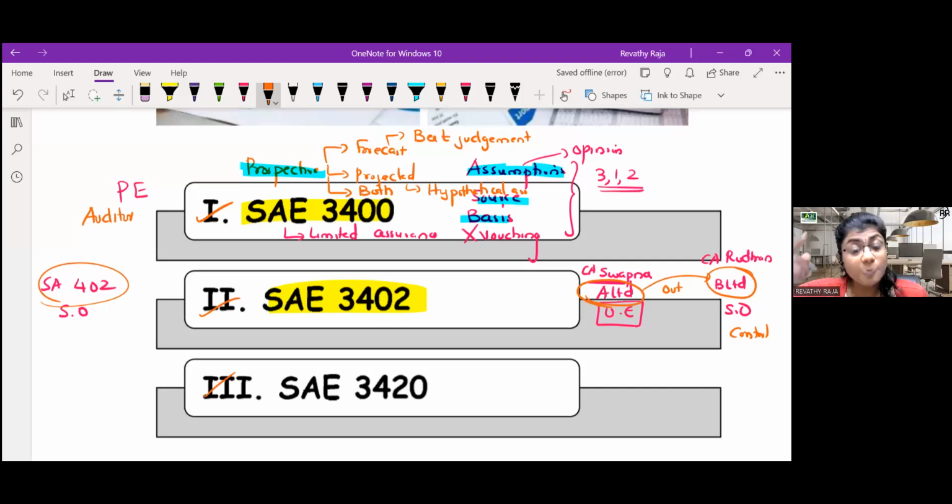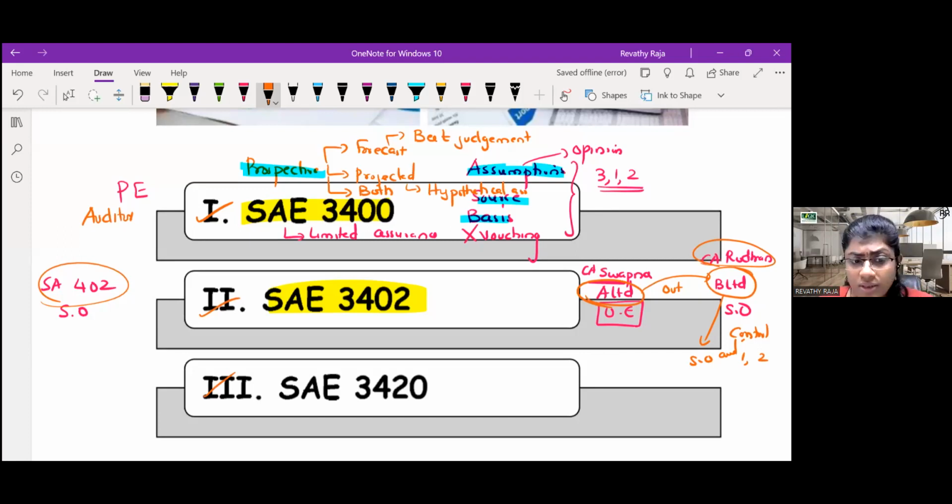Because B Limited is processing A Limited's financials. Now, to know about the control, Rudran is the auditor of which entity? Service auditor. He will give type 1, type 2 report about controls at the service organization.